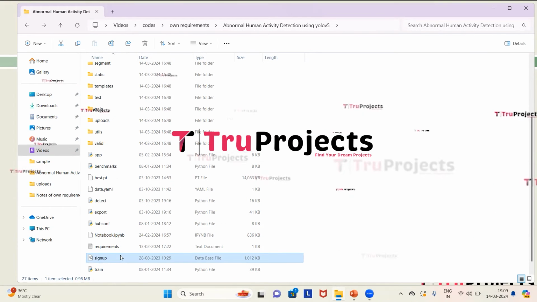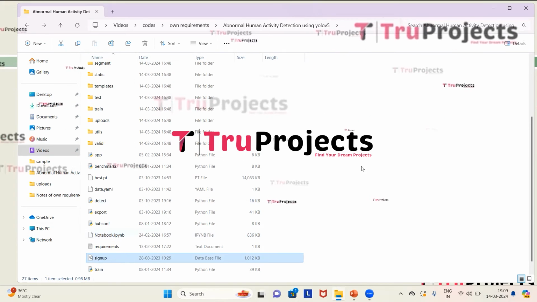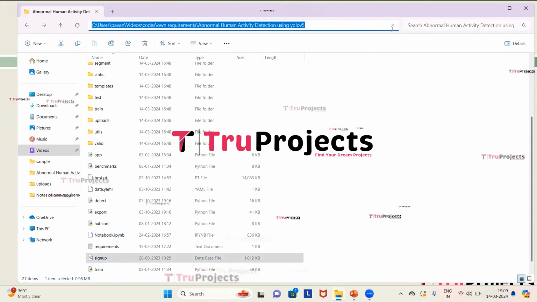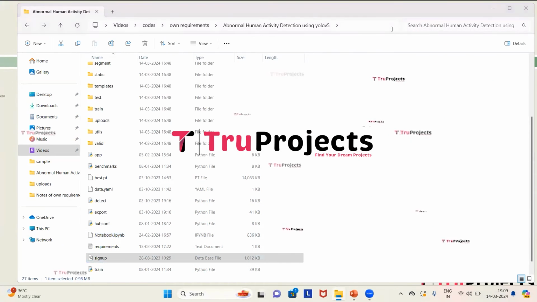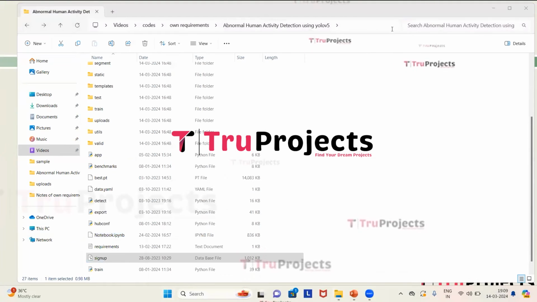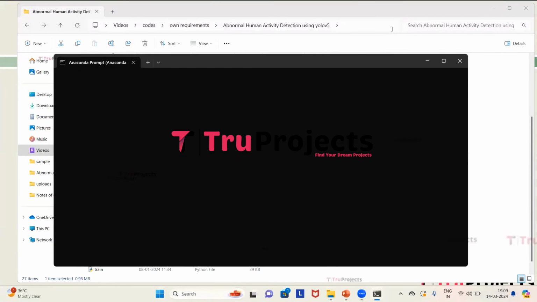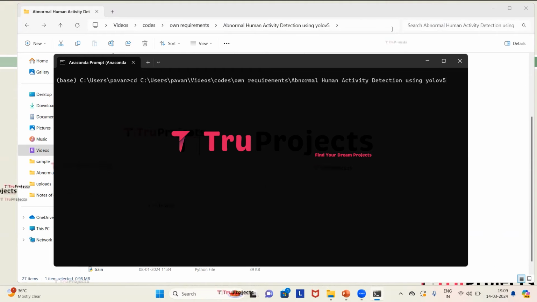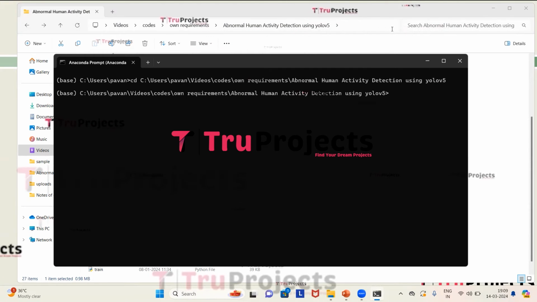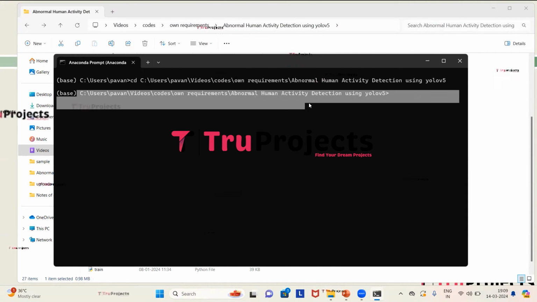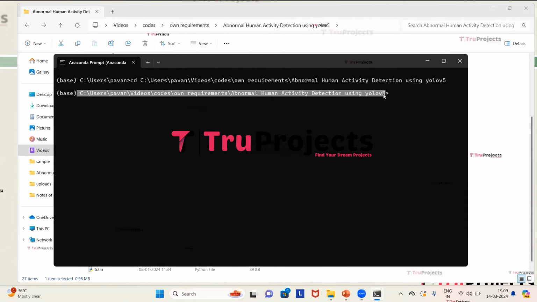Now to execute, we need to copy the path of the code folder from the address bar of the file explorer. So I'm copying the path. Now we need to open the Anaconda prompt. Using the cd command followed by a space, we need to paste the copied path and then click on enter. By this, the current directory will change to the code folder's path. So here we can see that the current directory is changed to the code folder's path.